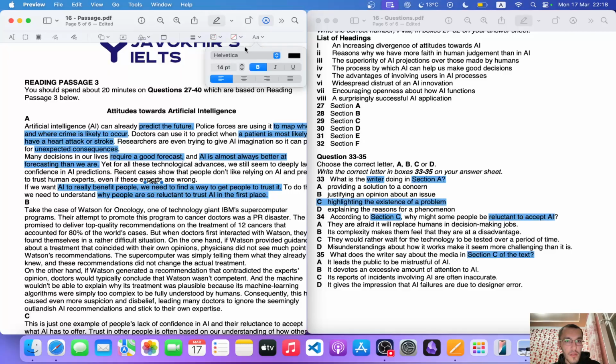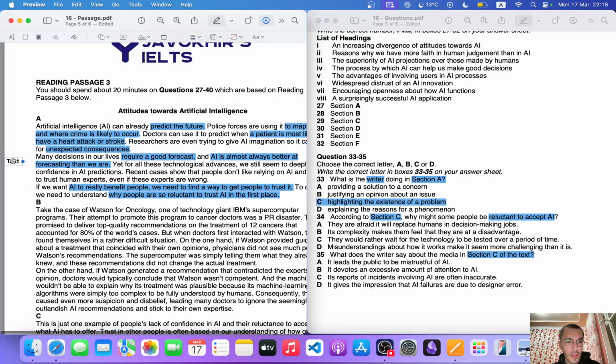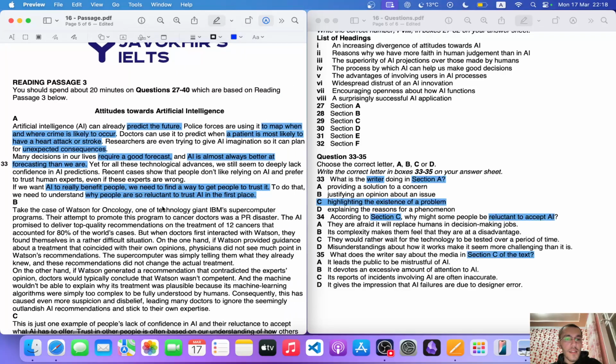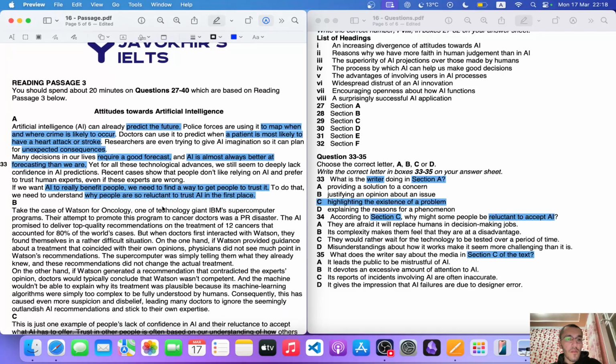Maybe just increase the text a tiny bit and just get over there and give it a question number 33. All right. So highlighting the existence of a problem means basically maybe it is justifying the opinion, but it's more likely that it's highlighting the existence of a problem. Existence of a problem means that humans, they distrust, right?